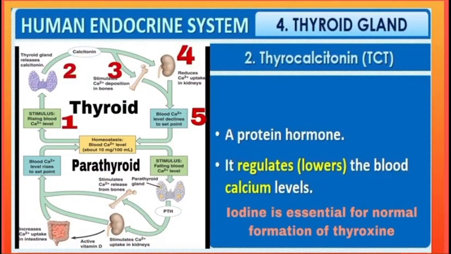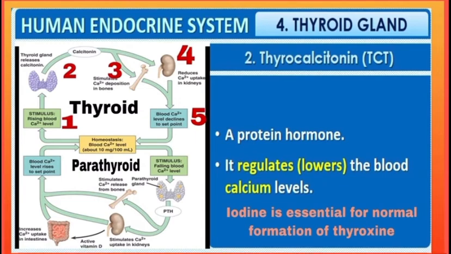Next hormone secreted by thyroid is thyrocalcitonin. It is a protein hormone. See the diagram. It regulates blood calcium level and it lowers the level of calcium in the blood. See labeling 1 to 5. In 1, what is happening?